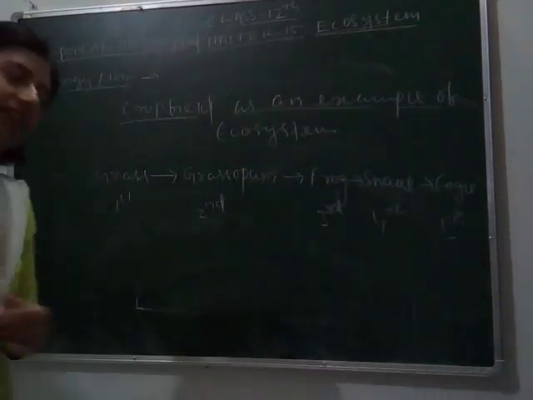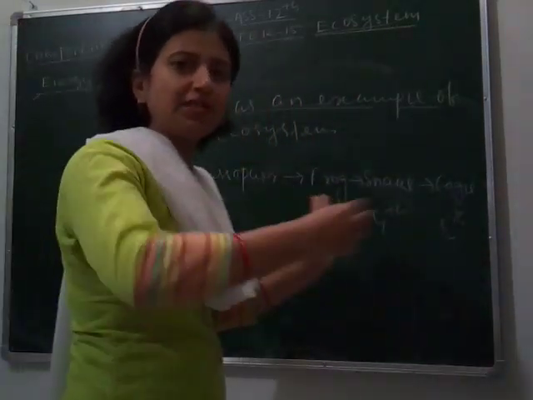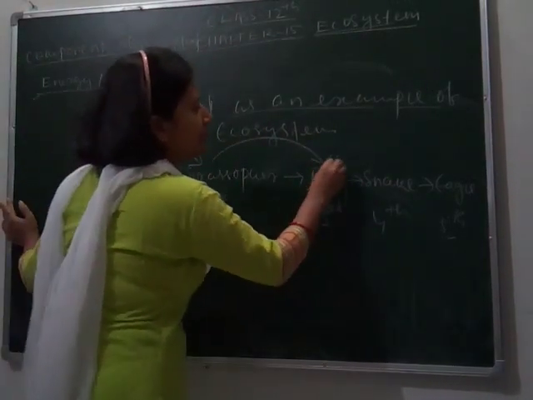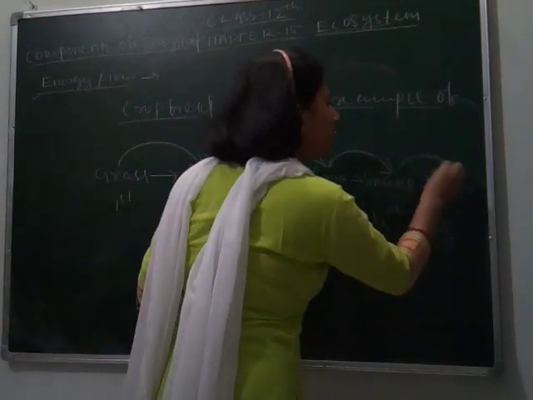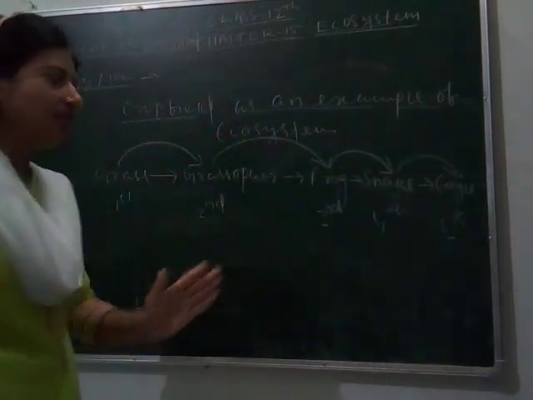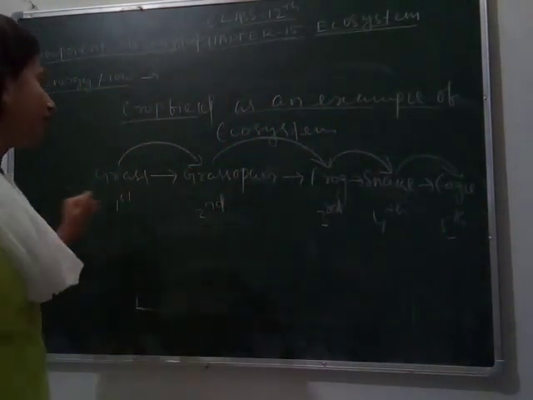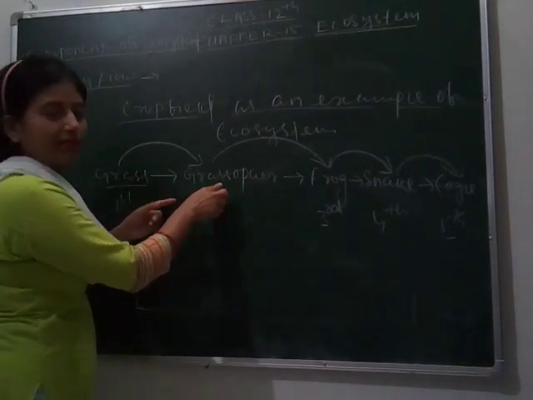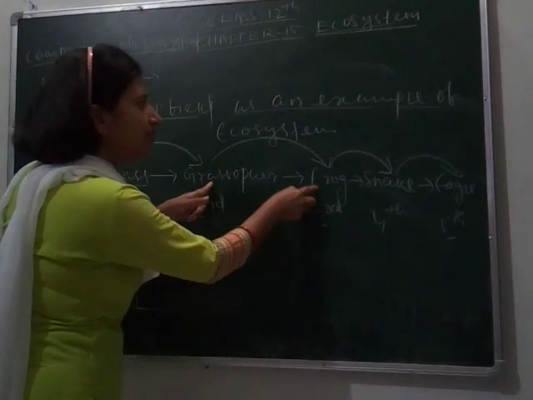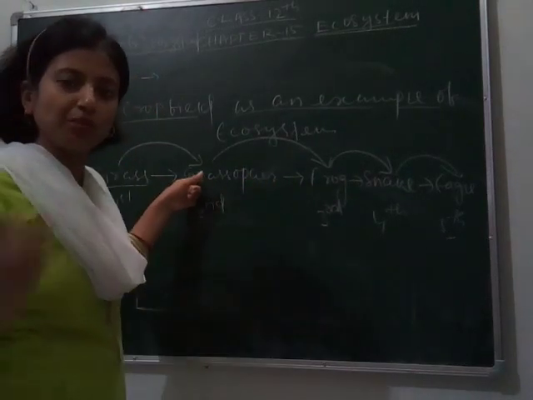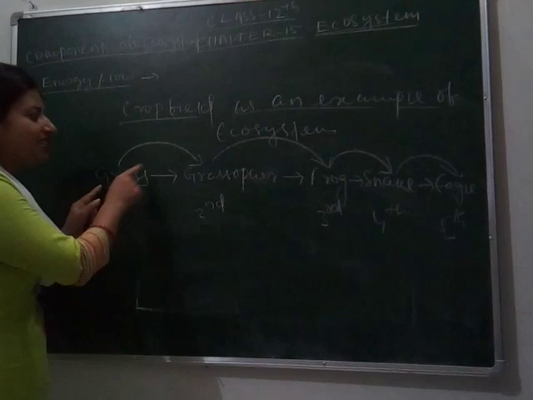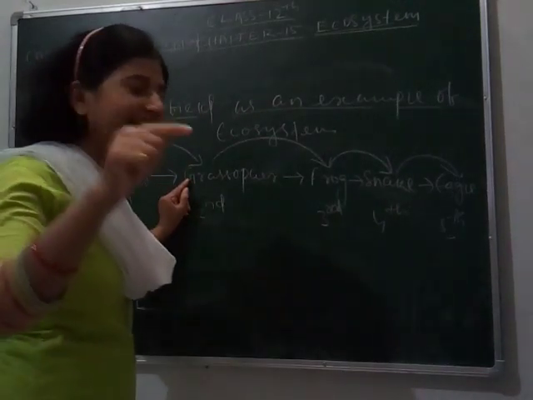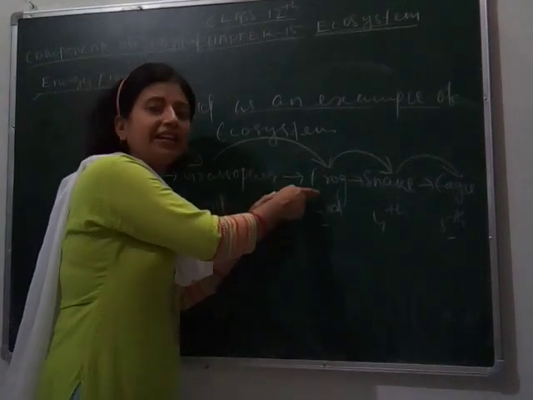Then what will happen? The energy transferred from grass to grasshopper, grasshopper to frog, frog to snake, and snake to eagle will decrease. That's why food chains are limited. Grass is eaten by the grasshopper, and again the grasshopper is being eaten by the frog.